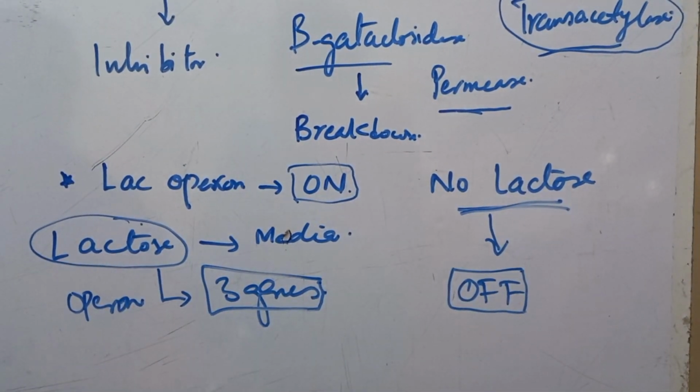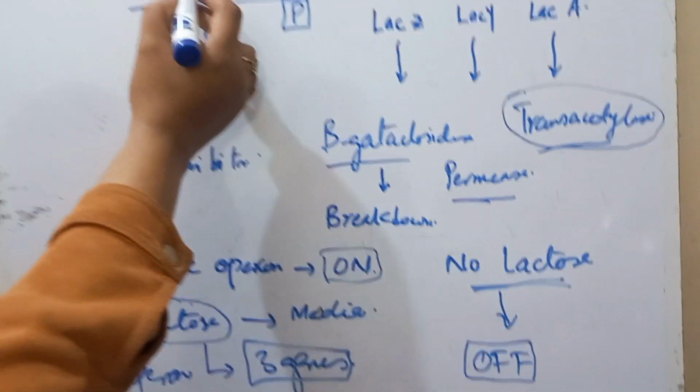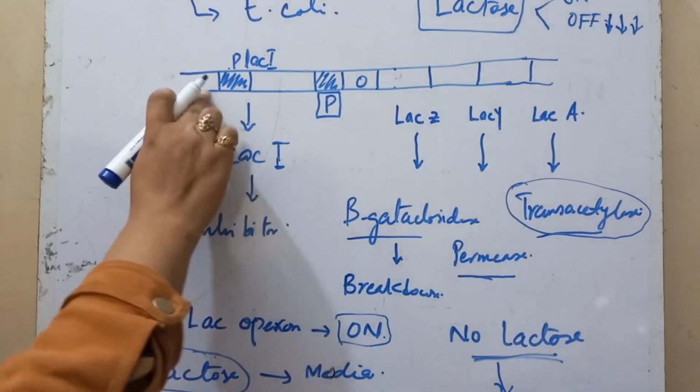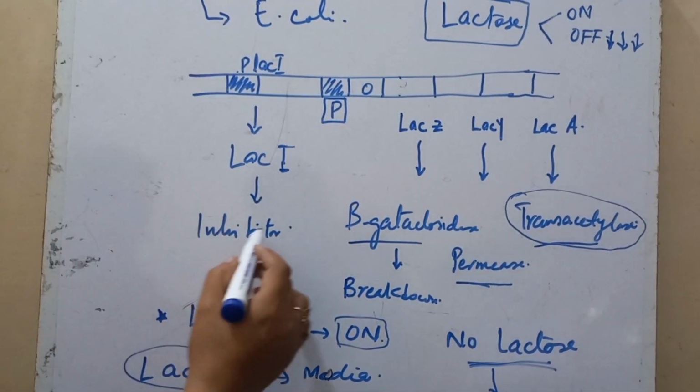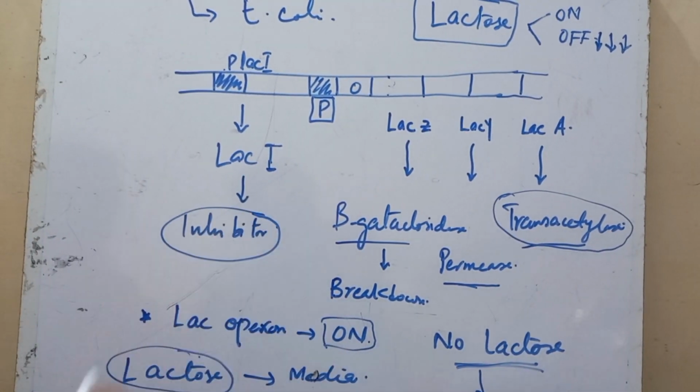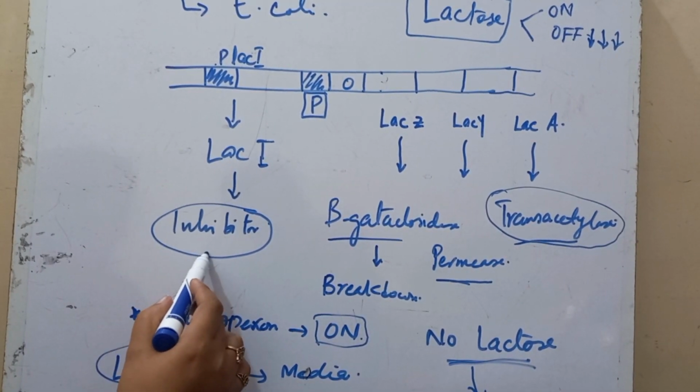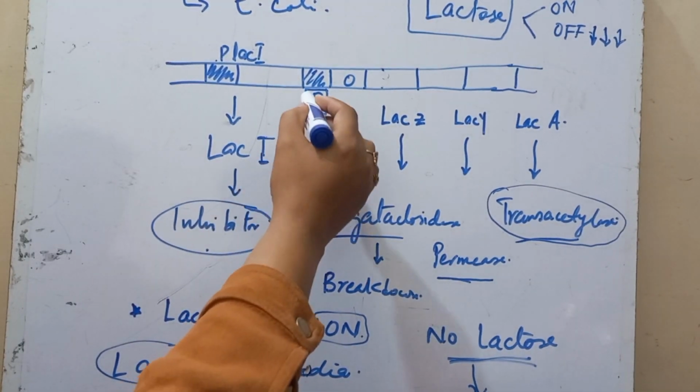How does this happen? This happens by this promoter, that is the promoter for Lac I. Lac I is another gene under another promoter, and it produces a suppressor or inhibitor protein. When this protein is expressed, it binds with this operator.